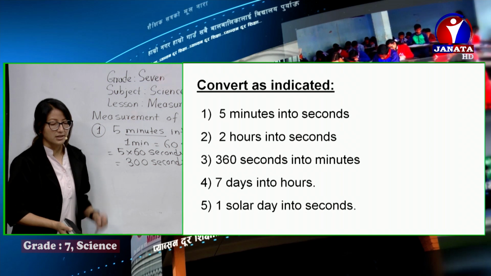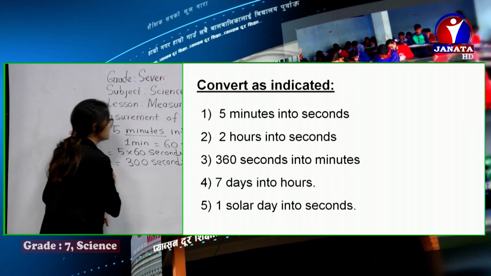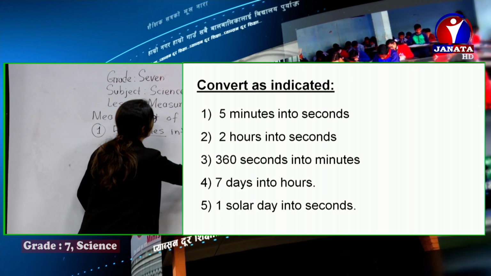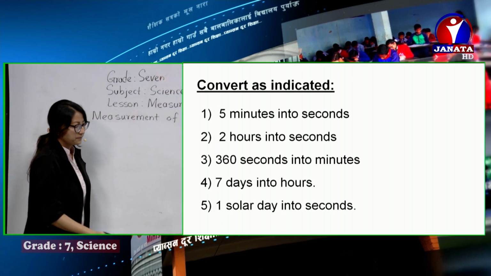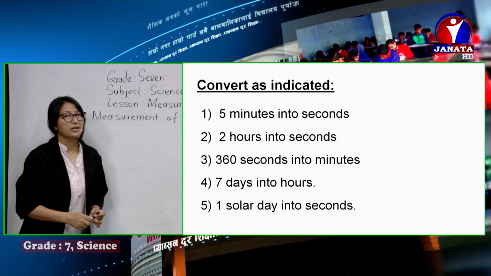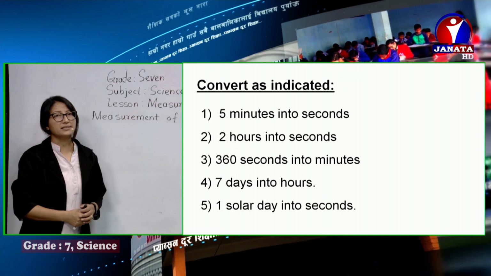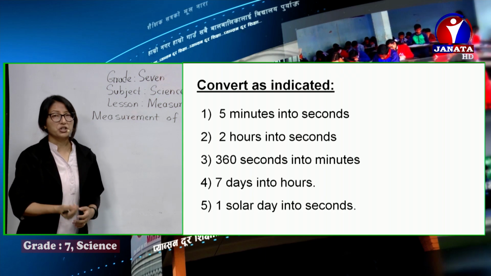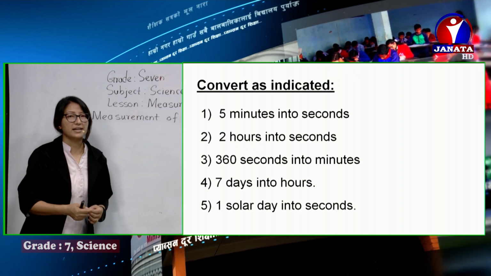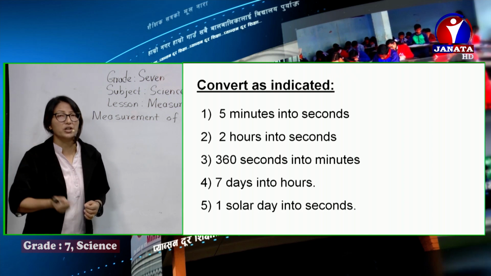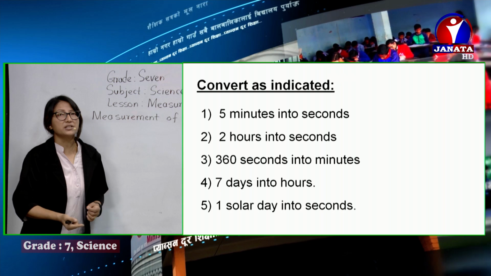1 solar day into seconds. Convert 1 solar day into seconds. Now solar day means, we all know, a day, the rotation period of Earth. It takes 24 hours. The Earth takes 24 hours for one complete rotation.